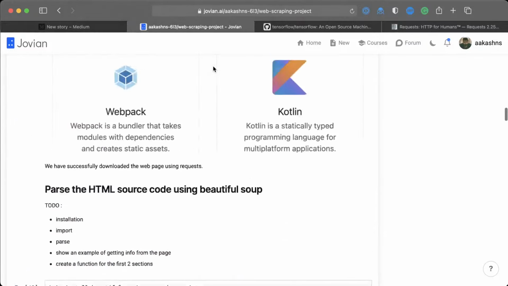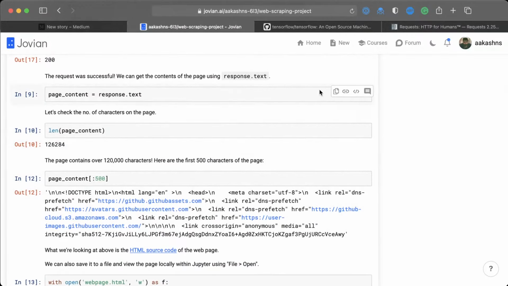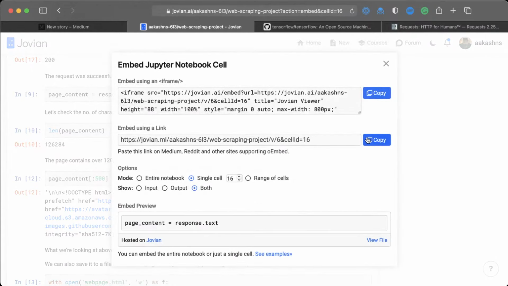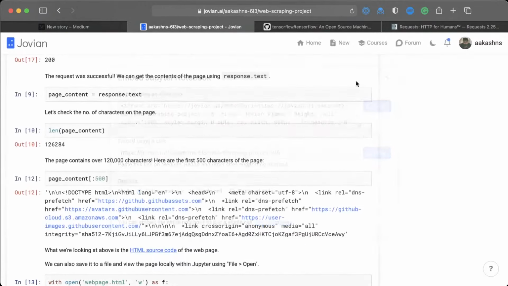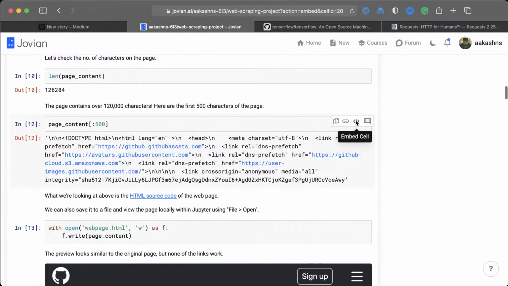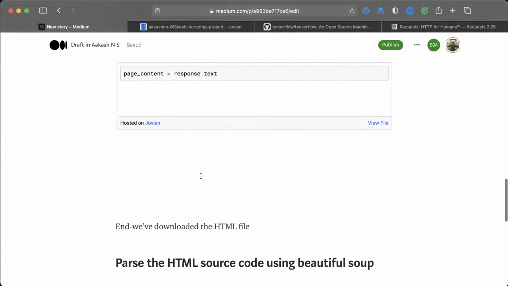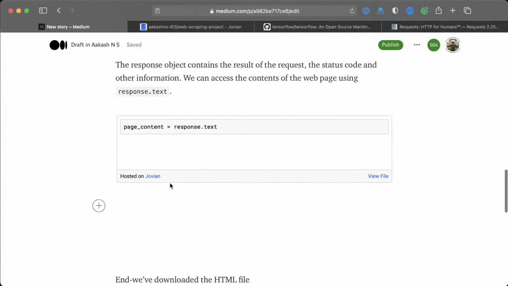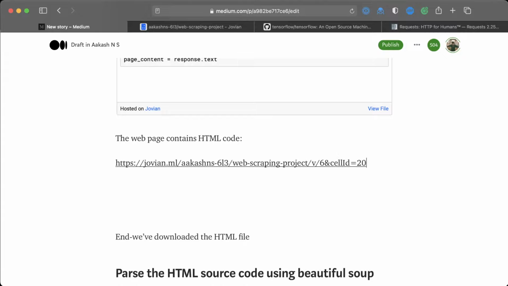Let's see. Yeah, so this is the contents of the web page. So I'm just going to get page content as response.text. Let's copy that. And I'm going to get one more cell here, page content 500. So this is going to show what the web page looks like. The web page consists of HTML code. And I'm just going to paste that here.